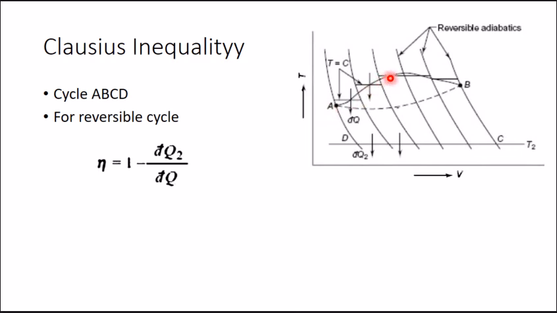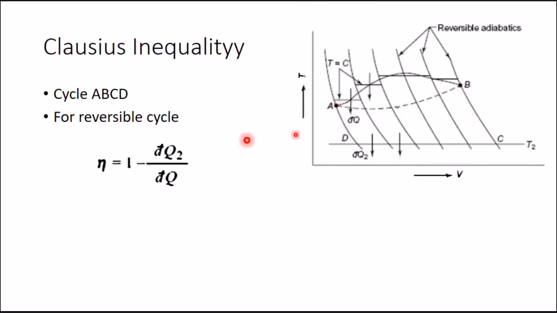One with a solid line, which indicates the process AB is reversible. And the second, process A to B with a dotted line, indicates the process is irreversible. So the cycle A, B, C, D is reversible with the solid line, and irreversible with the dotted line.